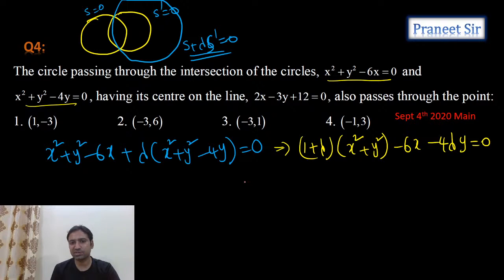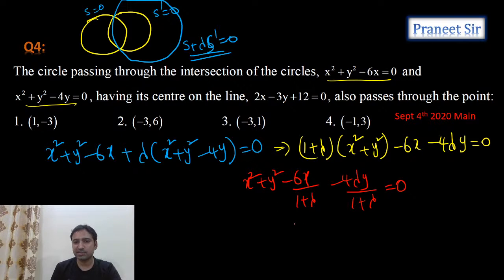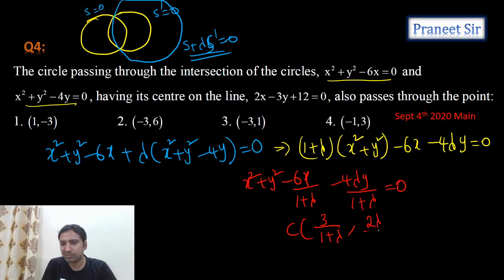When you divide, x square plus y square minus 6x by 1 plus lambda minus 4 lambda y by 1 plus lambda equals 0. So from this we can calculate the center. What is the center we are getting? Coefficient of x by minus 2, that is 3 by 1 plus lambda, comma 2 lambda by 1 plus lambda.